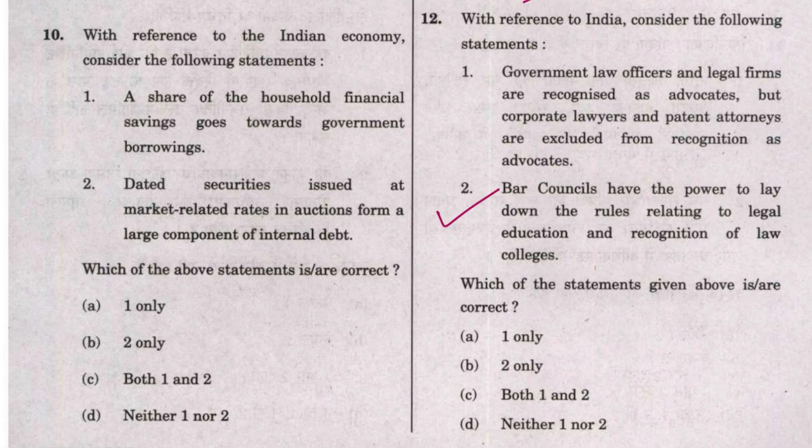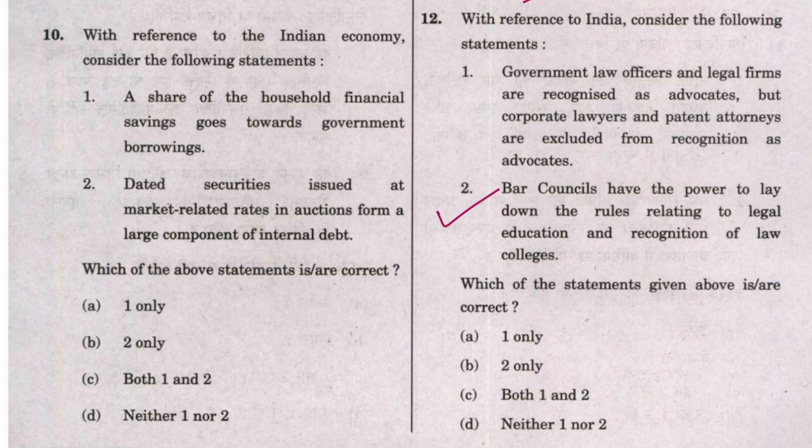But if I look at option 1, where it says that government law officers and legal firms are recognized as advocates, let's consider that I do not know about this statement. Are they considered as advocates or not? But the corporate lawyers and patent attorneys are excluded from recognition as advocates.